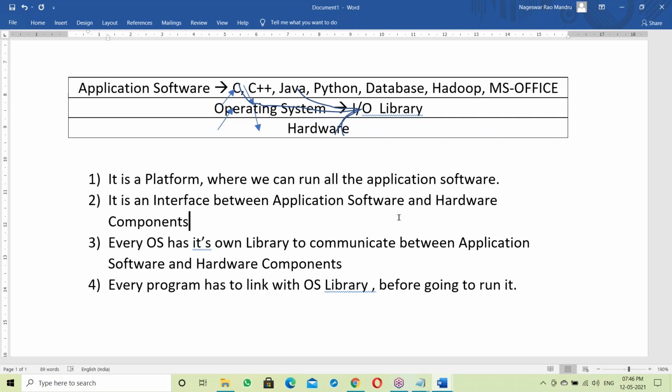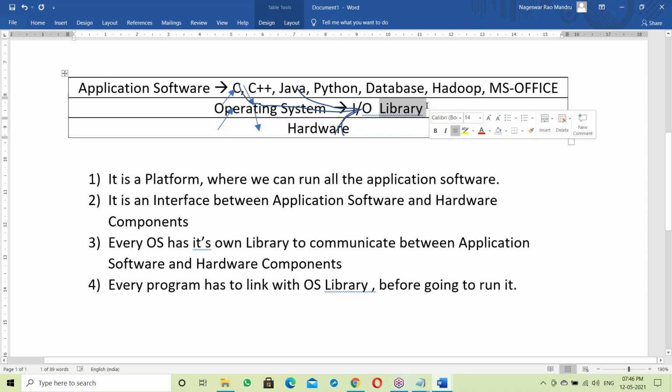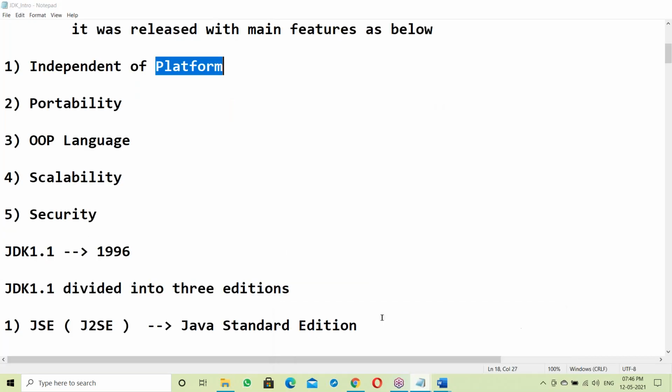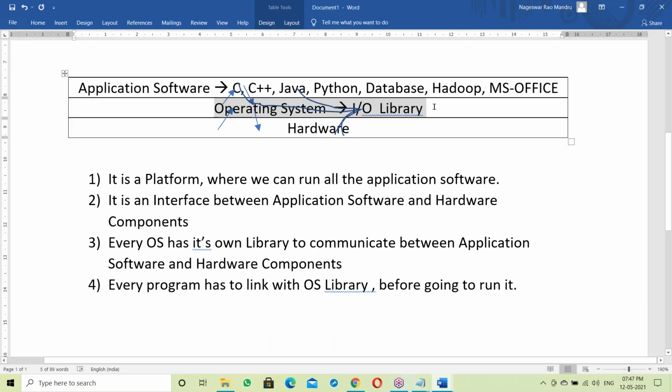We'll discuss that; wait, there is still a topic left. This is just an idea about how the OS is working internally. The OS uses a library to communicate between application software and hardware. The main point here is the OS library. To understand Java's platform independence, we need this knowledge of how the OS library works.